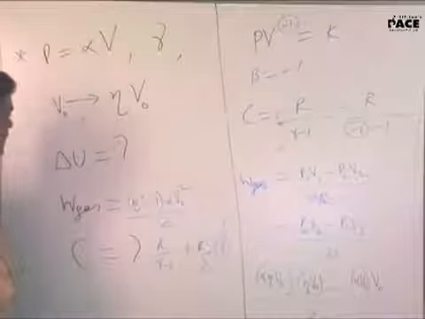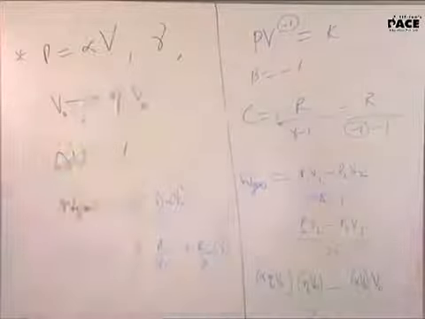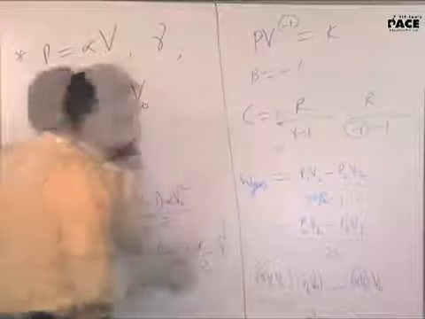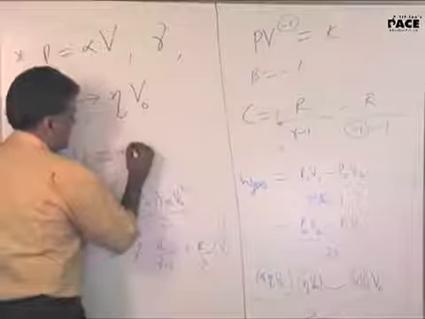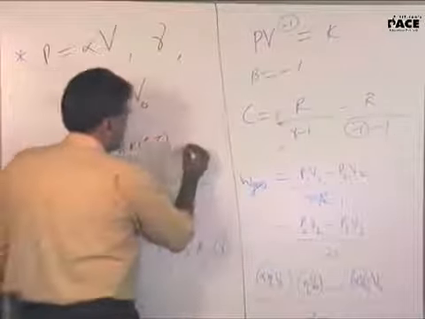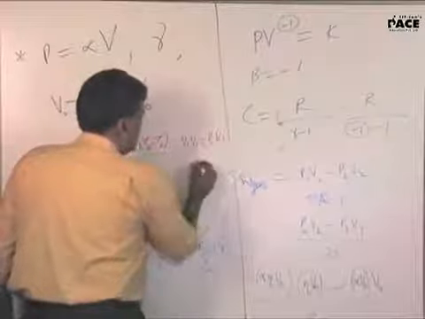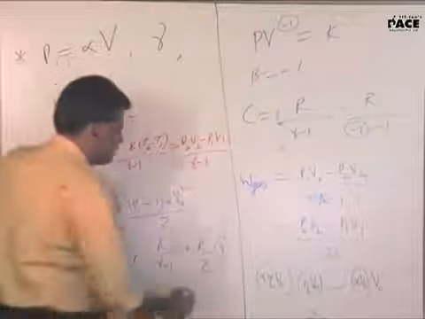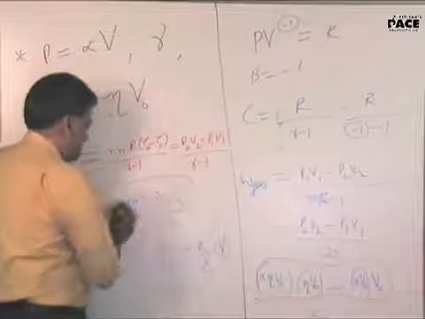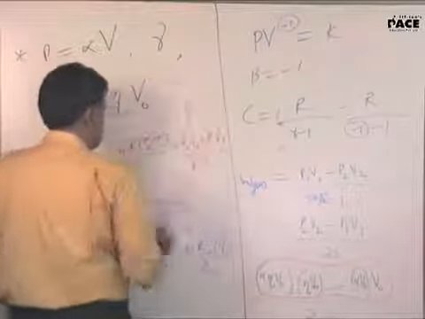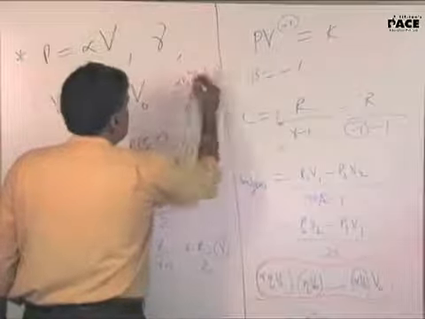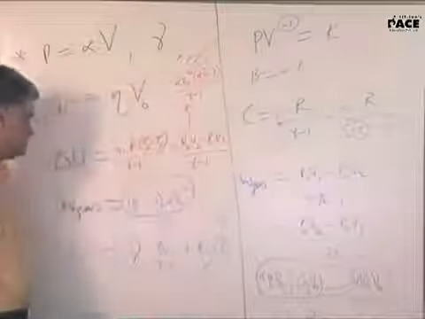Okay? And what about delta U? Yes, delta U will be nCV delta T. So nCV delta T will be what? This will be nR (T2 minus T1) by gamma minus 1. This will be P2 V2 minus P1 V1 by gamma minus 1. If you notice, this numerator is P2 V2 minus P1 V1, which is the same thing as this. So we substitute it like that. So the answer would be alpha V naught square times (eta square minus 1) by gamma minus 1. That's the answer for delta U.